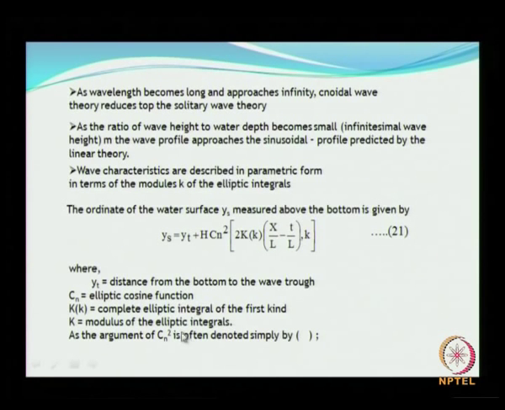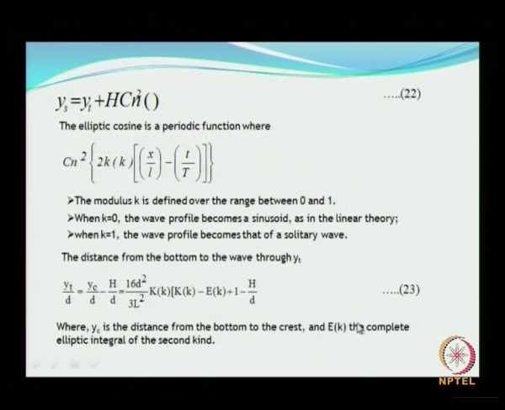As the argument, Cn squared is often denoted simply by this, okay, as you can see here. The elliptical cosine function is periodic, as shown here, it is periodic in space and time.